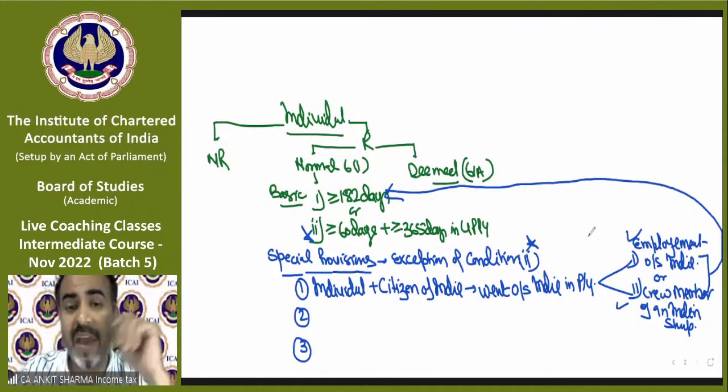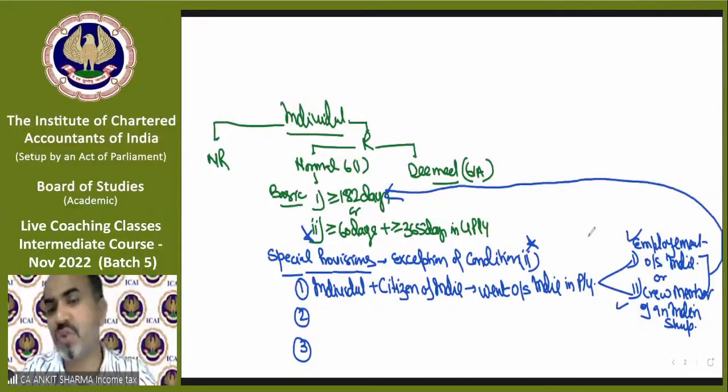So if any individual like you and me, citizens of India, goes outside India for employment purposes, or we got a job on an Indian ship, Navy, merchant Navy, as an employee, and we are going as a crew member of that ship, or we are going outside India for a job, in that case, we will be called a resident of India only if we fulfill condition number 1.